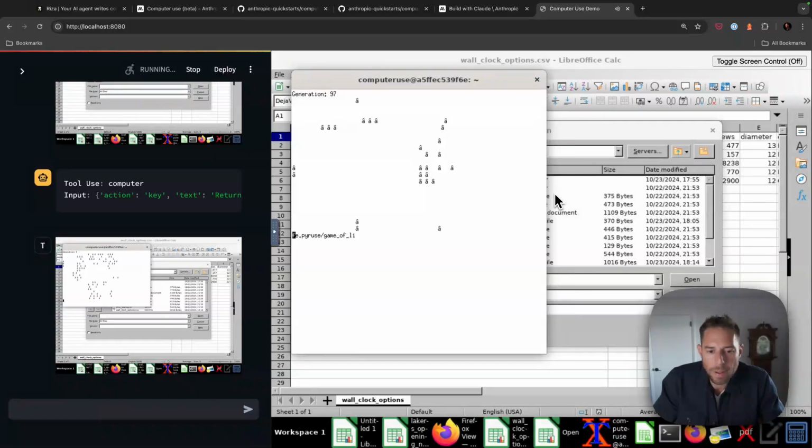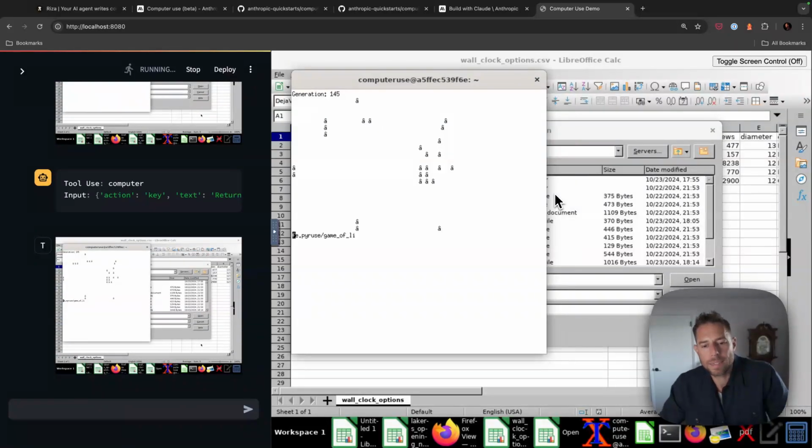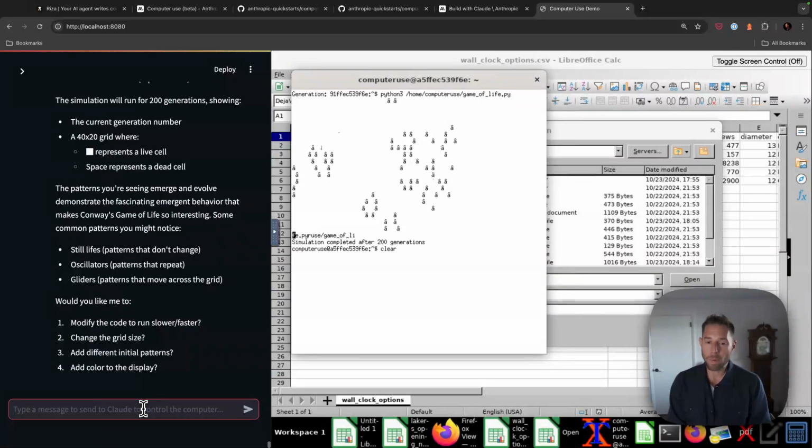Clear. Why is it typing clear? Why is it getting all up in there? That's running. Leave it alone. Interesting. So it keeps taking screenshots. It's going to keep taking screenshots as the thing's running and doesn't understand that its job is just to wait, perhaps. I mean, it's pretty incredible. So it wrote a Python program that seems to have run on the first time. It's running that program.